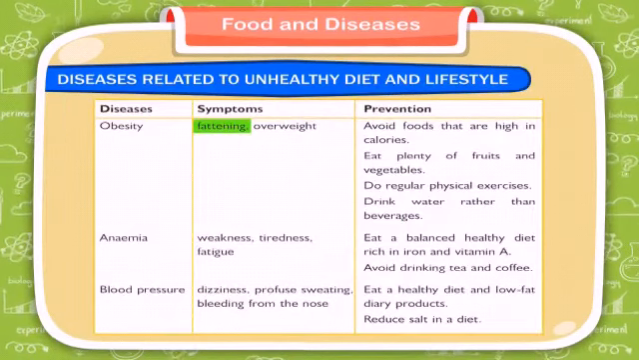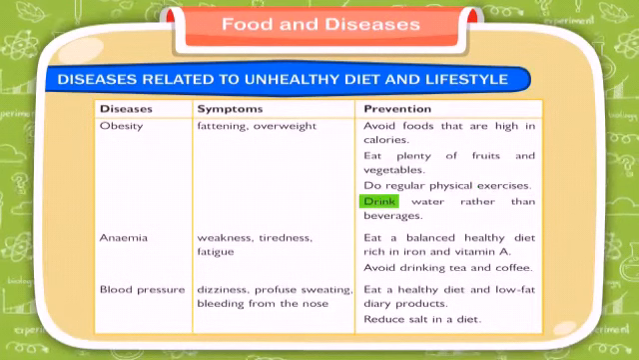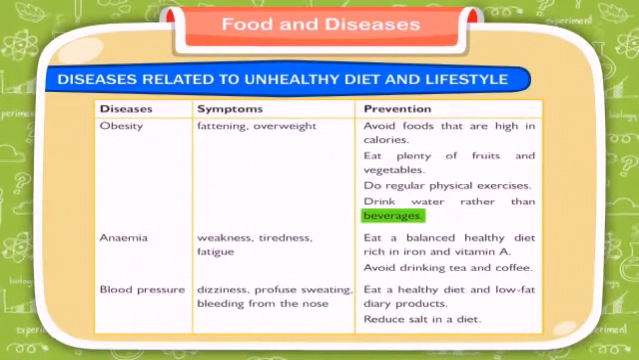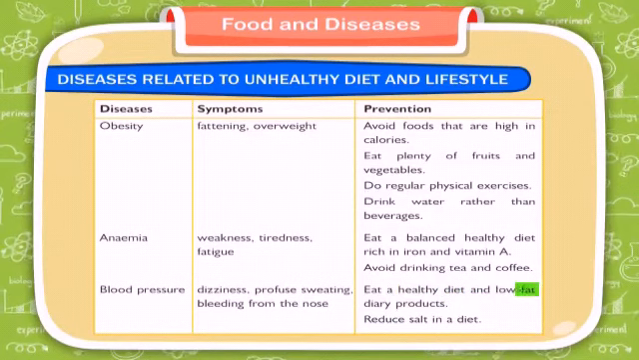Obesity: fattening, overweight. Avoid foods that are high in calories. Eat plenty of fruits and vegetables. Do regular physical exercises. Drink water rather than beverages. Anemia: weakness, tiredness, fatigue. Eat a balanced, healthy diet rich in iron and vitamin A. Avoid drinking tea and coffee. Blood pressure: dizziness, profuse sweating, bleeding from the nose. Eat a healthy diet and low-fat dairy products. Reduce salt in the diet.